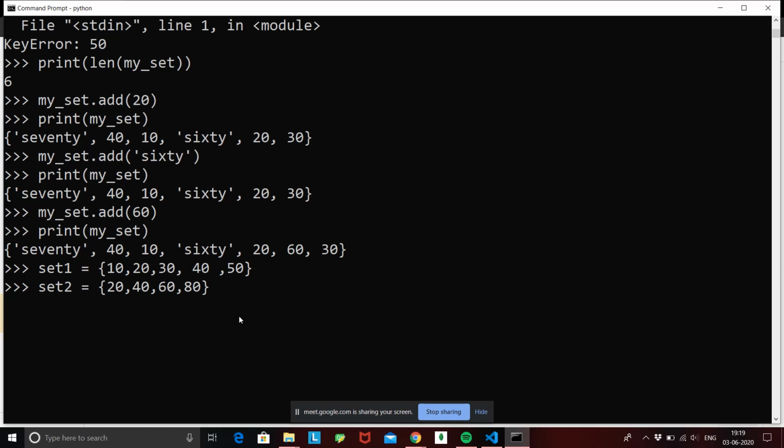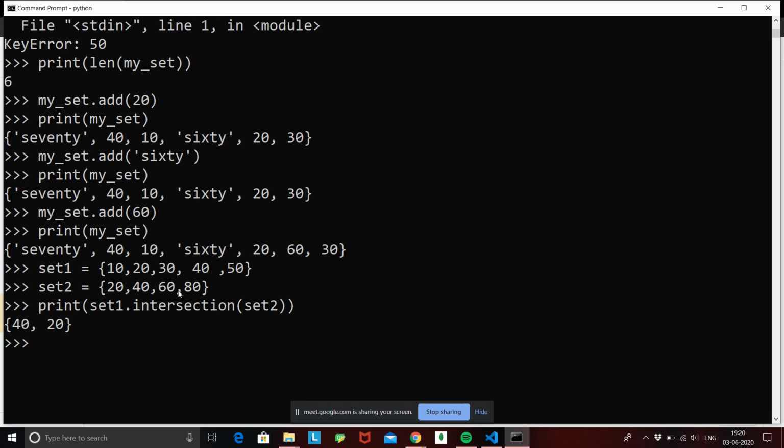Now I have two sets, set 1 and set 2, and if I have to perform intersection, the result of intersection is always the common elements inside the two sets. The common elements in set 1 and set 2 are 20 and 40. So when we do intersection, we should get 20 and 40 as a new set. Fine. So if I do print set 1 dot intersection set 2.